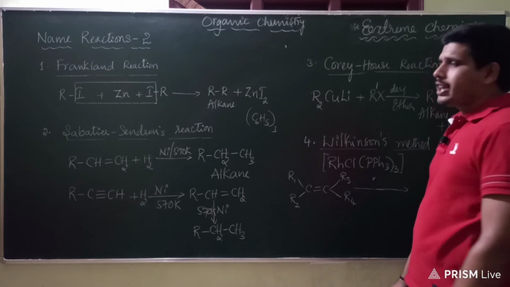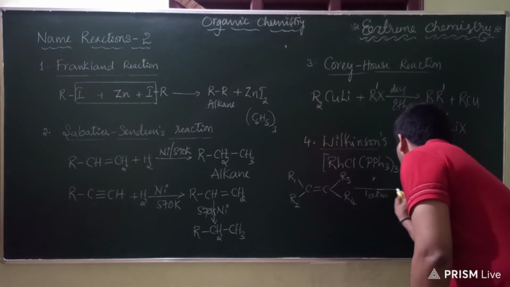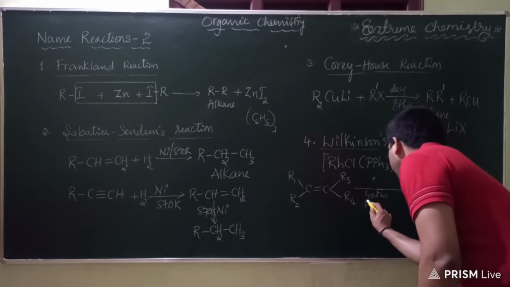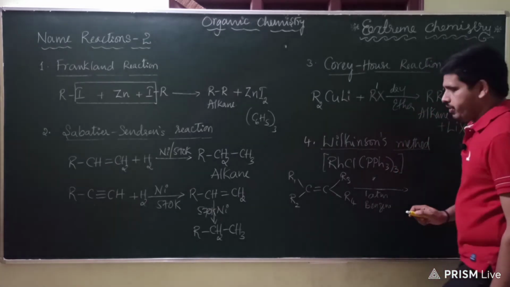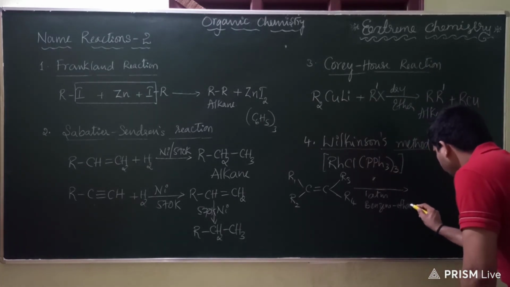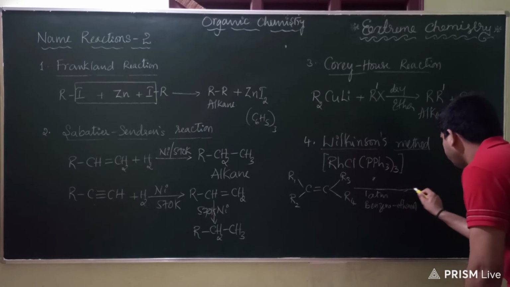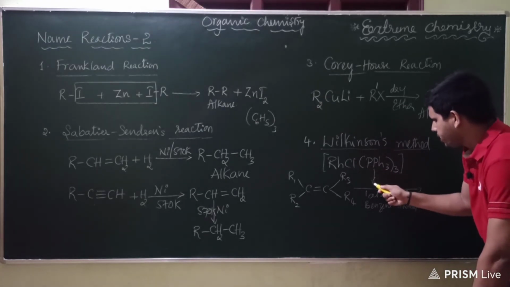Here it is. Wilkinson catalyst at 1 atmosphere pressure, in the presence of a benzene and ethanol combination as a solvent. Hope you can see benzene and ethanol. I have written Wilkinson catalyst here.